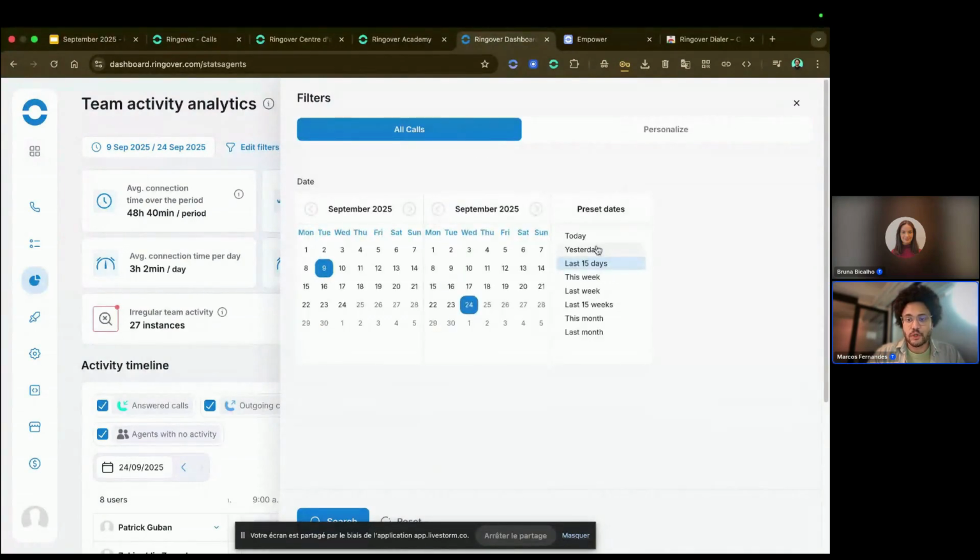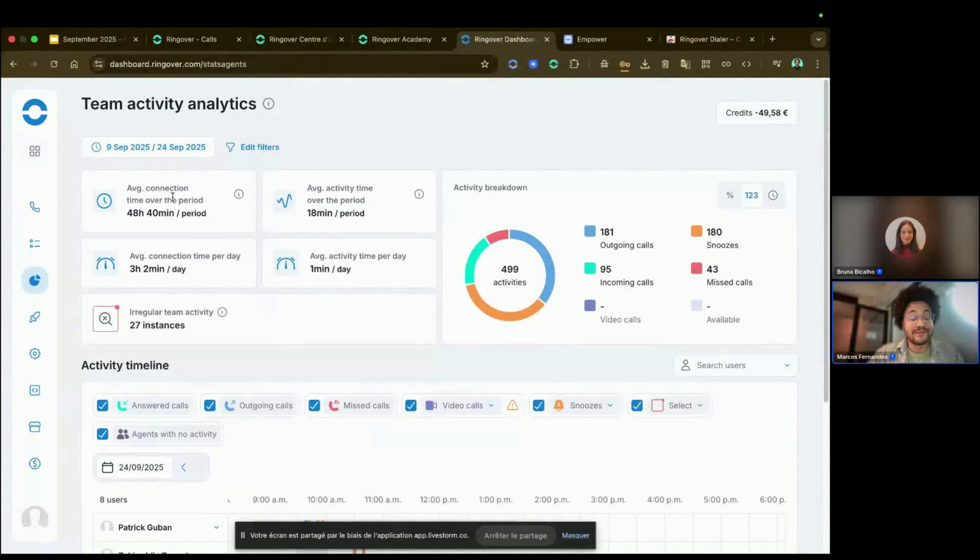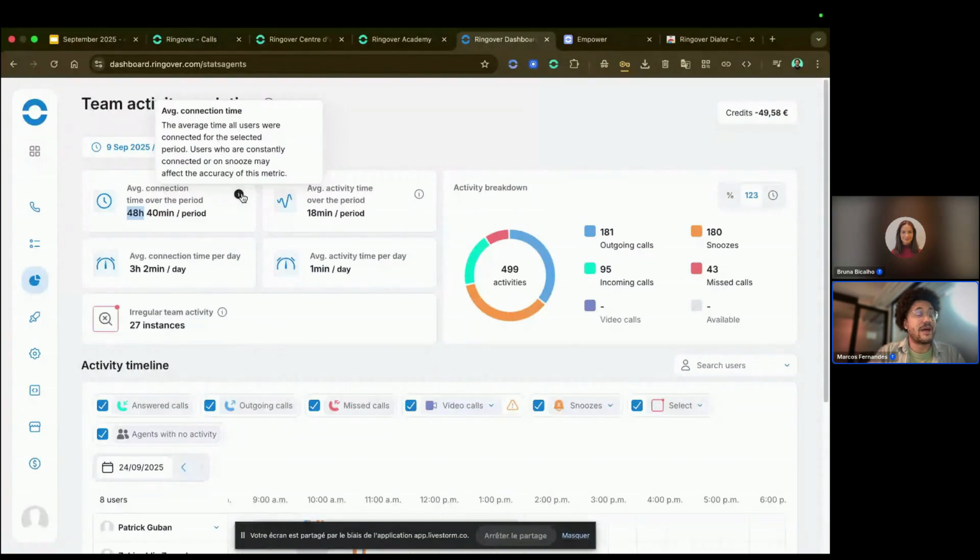I'm going to filter all calls and the last 15 days. So for the last 15 days, I'm going to have all of these analytics shown for me. So I have the average connection time over the last 15 days. So the average connection time is 48 hours. You're going to have an explanation every time about the metrics that you are seeing. So for instance, here, you can see that this is the average time all users were connected for the selected period.